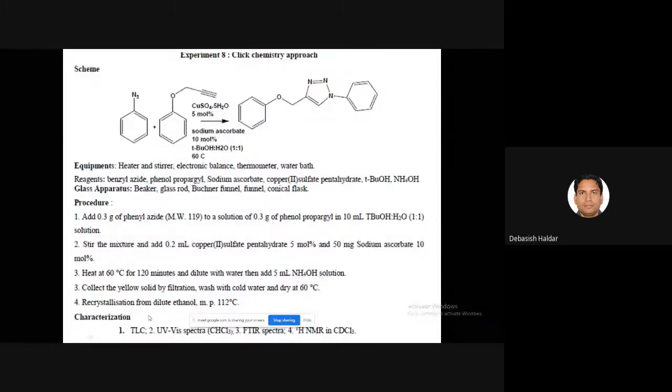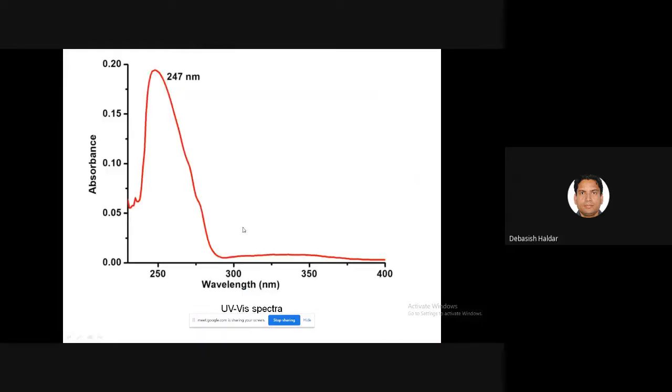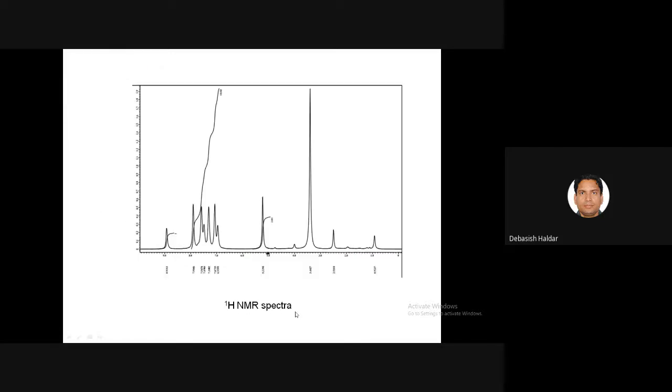We have already synthesized our compound. We have washed our compound with cold water, and we have dried the compound, a yellow material. And now we'll characterize it by UV visible spectra and NMR spectra. So this is the UV visible spectra of the compound we got. From here, you have to write which one is the peak for what.